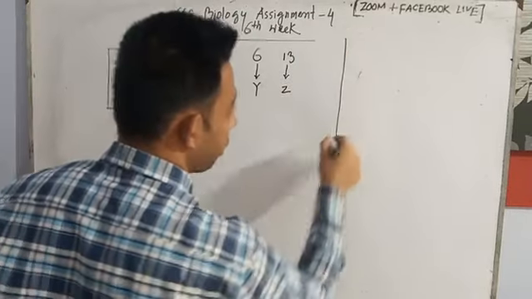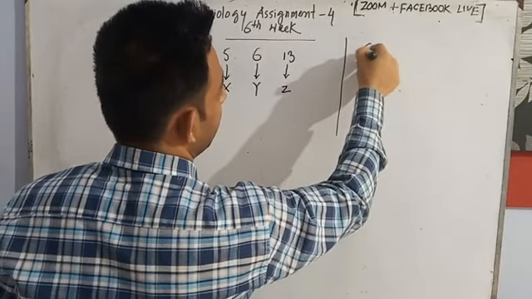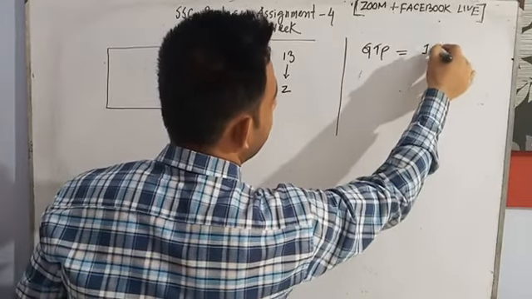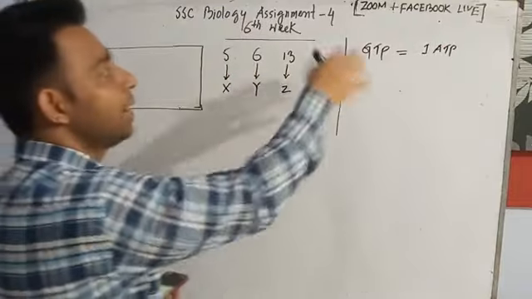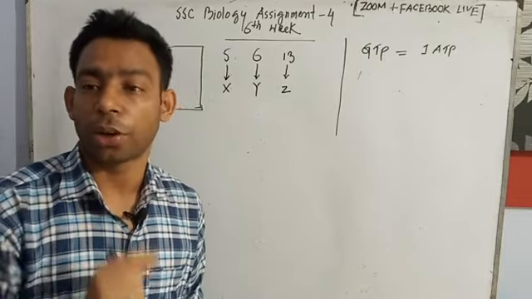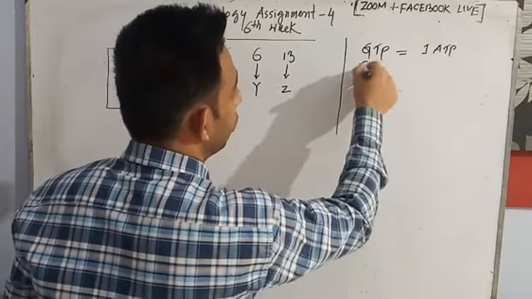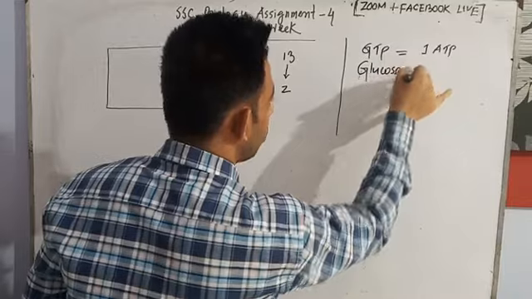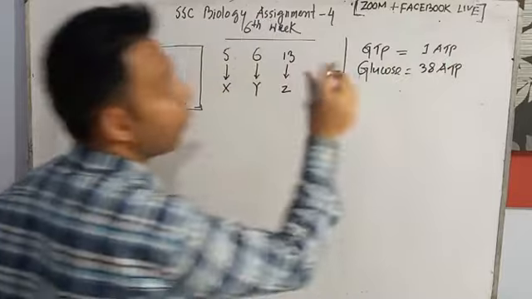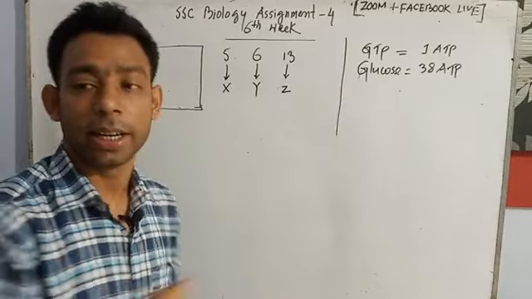Just this one for your helping hand: if we get the GTP, we know GTP equals 1 ATP. We know about that. This chart is not given in your assignment, but it is needed for counting the net production of ATP. So if we get the GTP, okay, if we get the glucose, then glucose can produce 38 ATP. This list is the keyword. If I get the GTP, how many ATP will I get? If we get the glucose, how many ATP will I get?